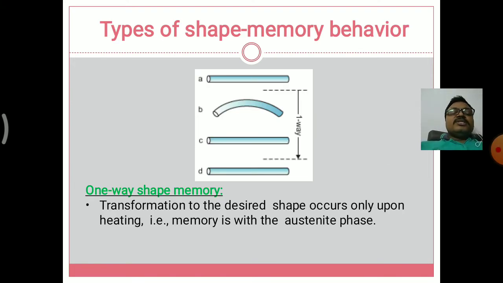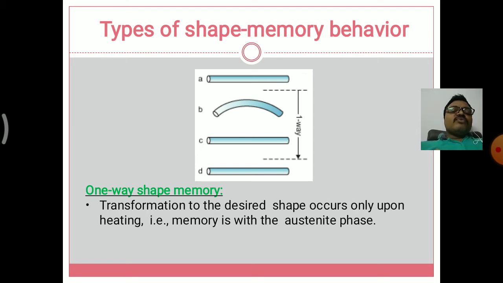And in the next slide we are going to see the types of shape memory behavior. In the types of shape memory behavior, two topics are mainly discussed in shape memory alloys. The first one is the one way shape memory alloy, the second one is the two way shape memory alloy. In this slide we can see the one way shape memory alloy. In the picture itself, it has been clearly defined that there is a deformation and cooling of a solid shaft. So we are taking the workpiece here as a solid shaft.